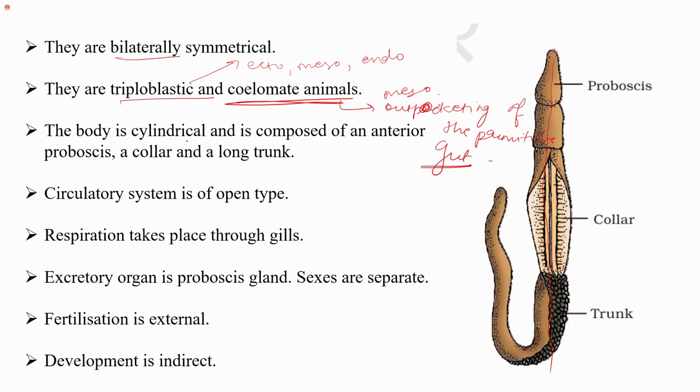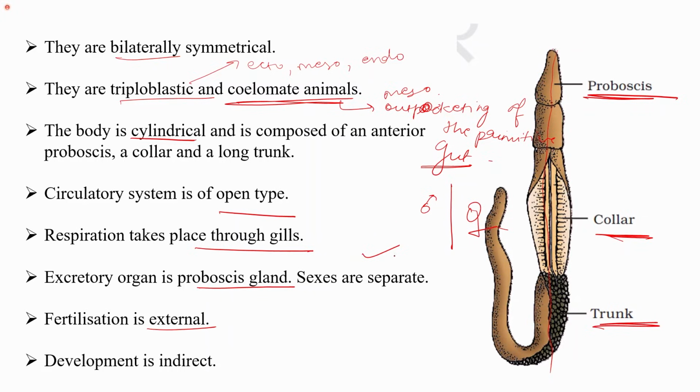The body is cylindrical, as you can see in this figure. It is composed of an anterior part, which is the proboscis. Next part is the collar, and then we have the trunk region. Circulatory system is of open type. Respiration takes place through gills. Excretory organ is the proboscis gland. So in the proboscis, the proboscis glands are present that help in the excretion. Sexes are separate, that is, male and female are different.